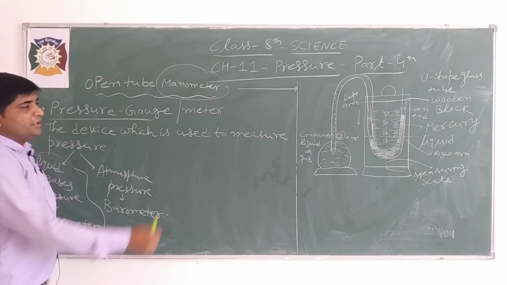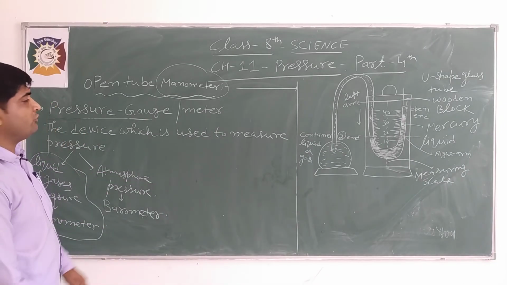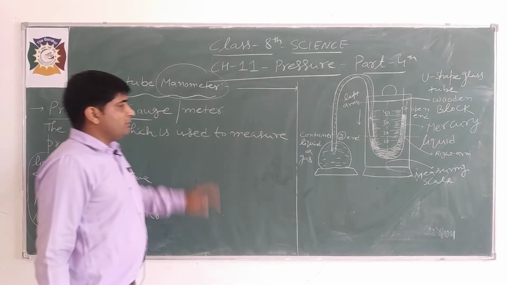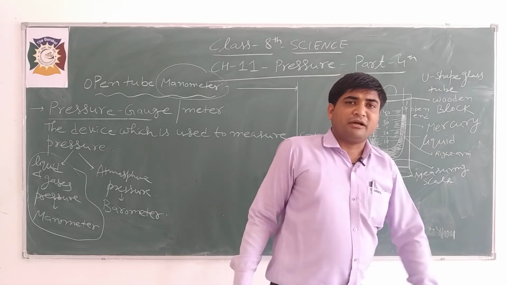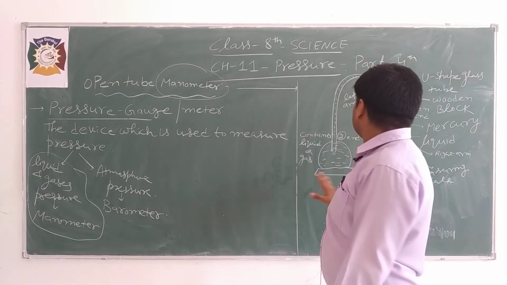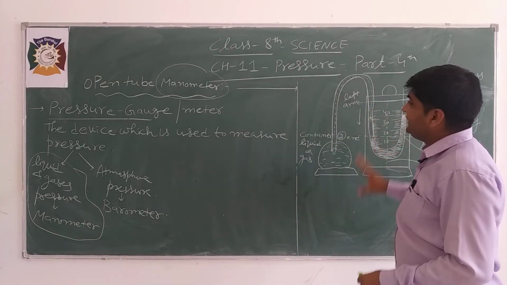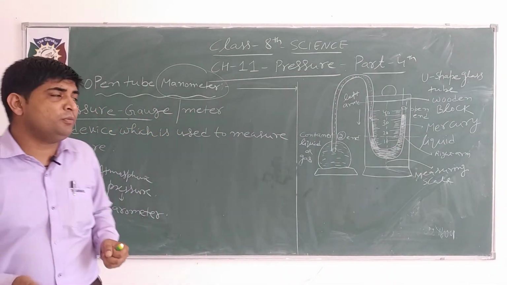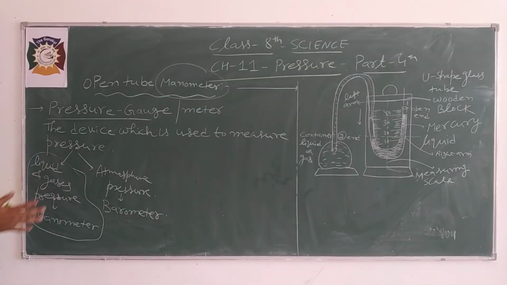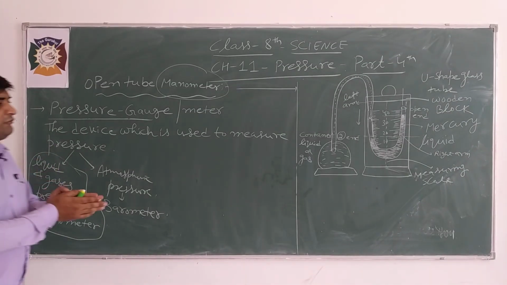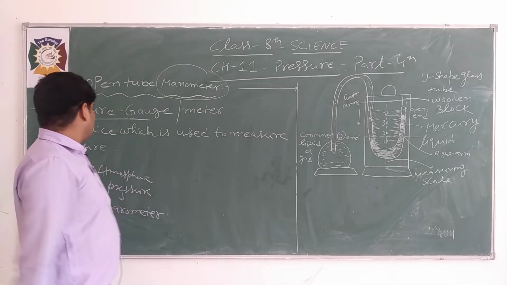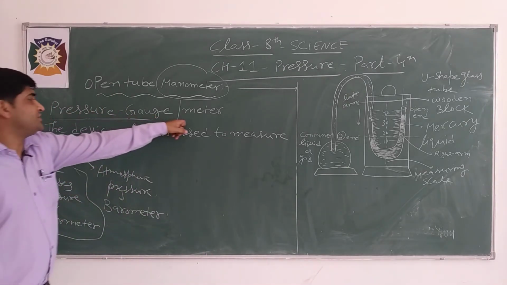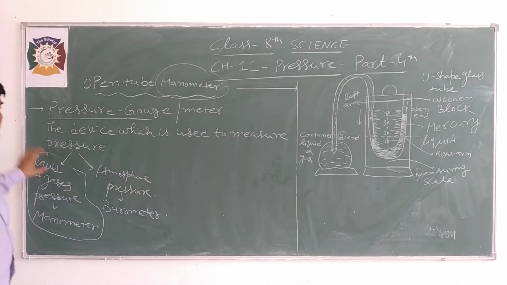The measuring scale is given in centimeters, 10 centimeter, 20, like this. So this is all about the open tube manometer. This is a very simple construction diagram and working of the open tube manometer. This is the device used to measure liquid pressure as well as gaseous pressure. A pressure gauge or pressure meter is the device used to measure pressure.